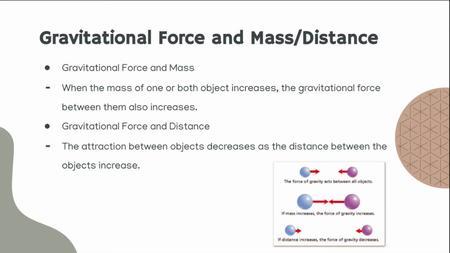Furthermore, I will be explaining the connection between gravitational force and mass, as well as the connection between gravitational force and distance. When the mass of one or both objects increases, the gravitational force between them increases as well. For distance, however, when the distance between the objects increases, the attraction or gravitational force between the objects decreases. For example, the gravitational force between you and the Earth when you're on Earth would be significantly higher compared to the force between you and the Earth when you're on the Moon, as the distance between you and Earth would be significantly higher.